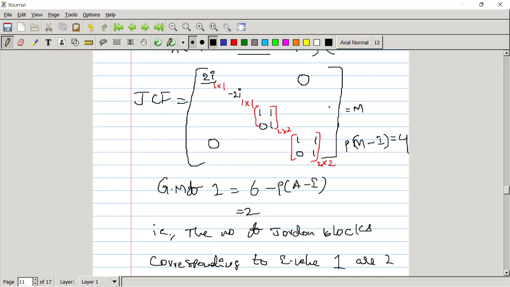Yes. So if you check, the rank of m minus I has to be equal to 4. Suppose if you write 0 here, then you will get the rank of m minus I equal to 3 only. But that is not equal to the rank of A minus I, because two similar matrices have the same properties. By that property we can write this.